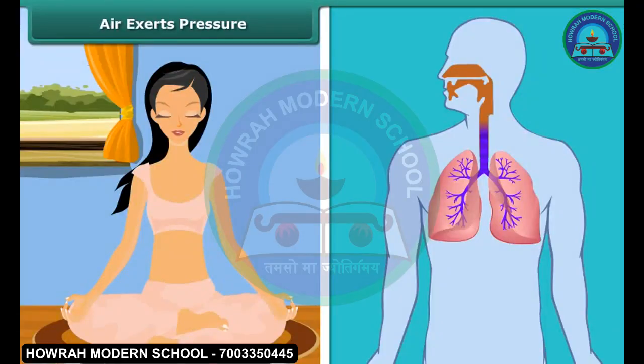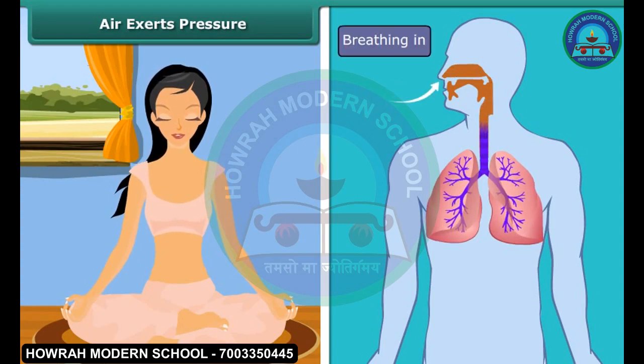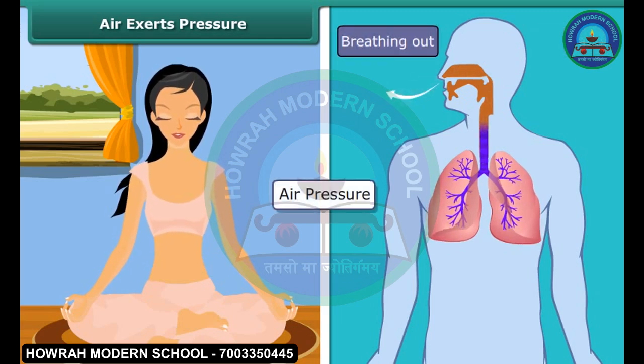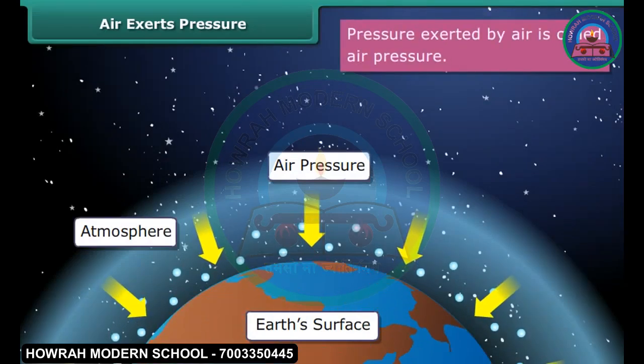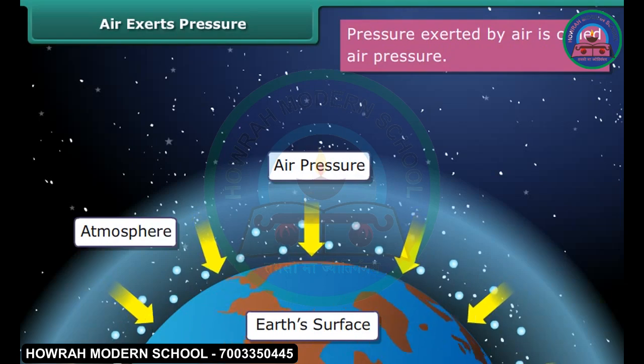Air exerts pressure. Have you ever thought what helps our lungs to inhale the air? Well, it is air pressure, which forces the air into our lungs when we breathe in. Earth's atmosphere is made up of a number of gases. These gases exert pressure on the Earth's surface. We call this pressure as air pressure.